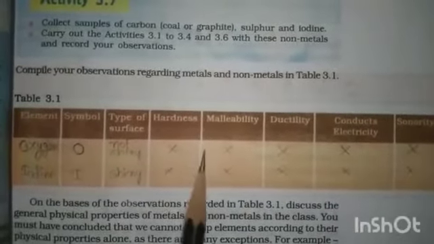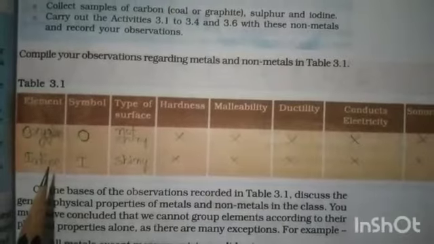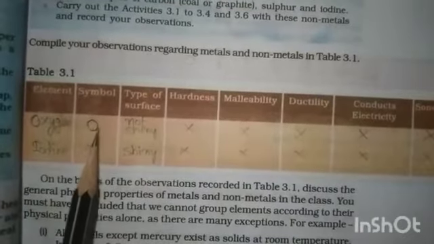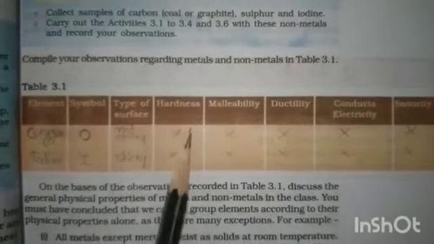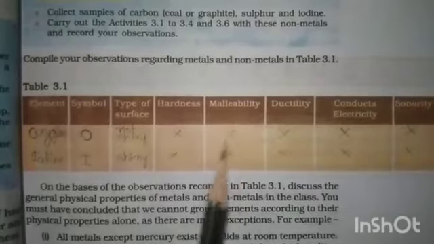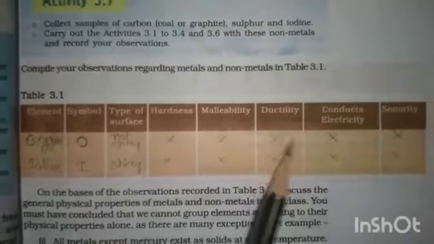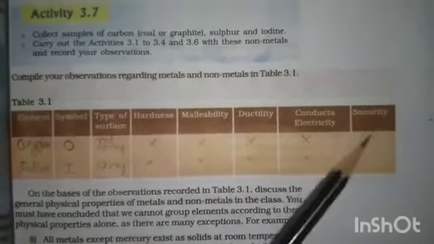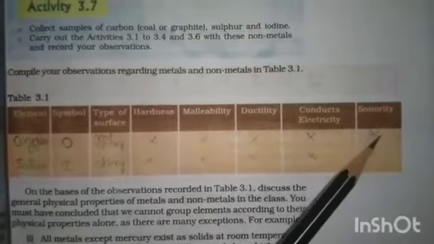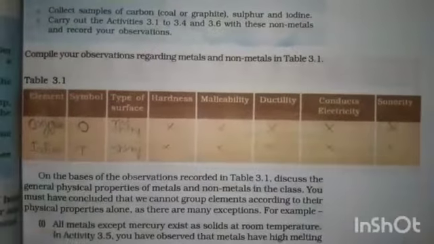Students, in this table I have taken two non-metals as an example: oxygen and iodine. The symbol of oxygen is O. The type of surface: it is not shiny. You know that it is a gas. Hardness, no. Malleability, no. Ductility, it cannot be converted into thin wires. And oxygen will not conduct electricity. Sonorous means they will produce sound when struck on a hard surface; oxygen is not sonorous. So that is oxygen.